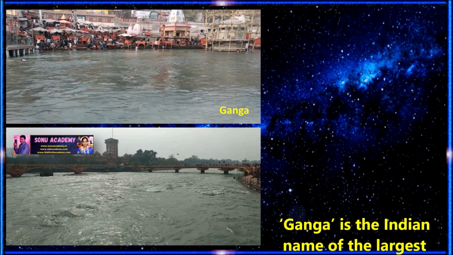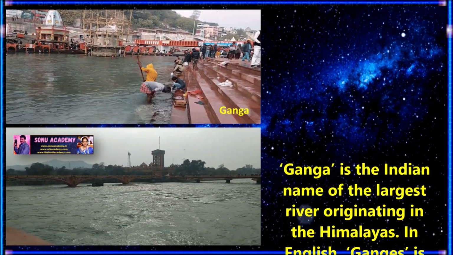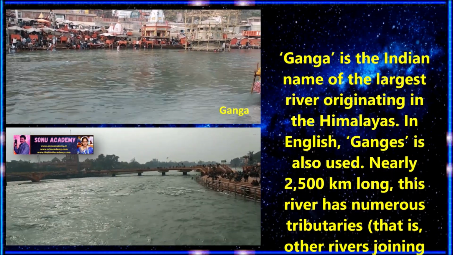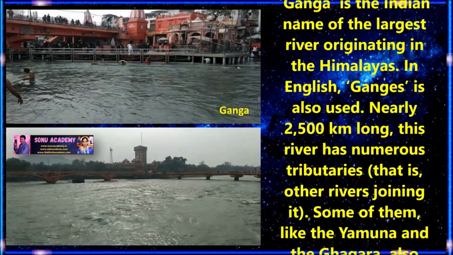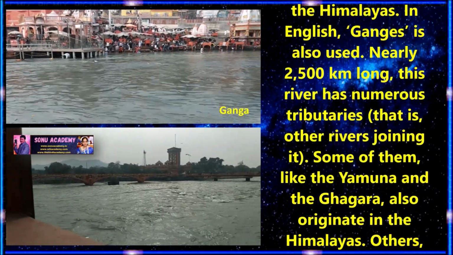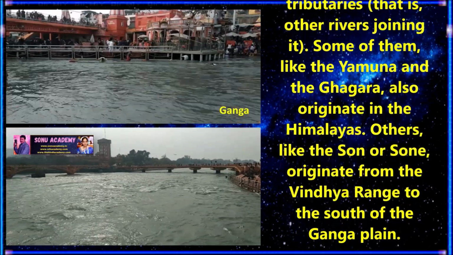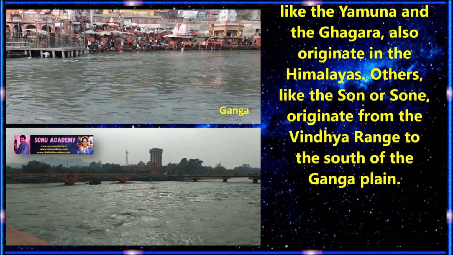Children, the Ganga is the Indian name of the largest river originating in the Himalayas. In English, Ganges is also used. Nearly 2,500 kilometers long, this river has numerous tributaries. Some of them, like the Yamuna and the Gagara, also originate in the Himalayas.